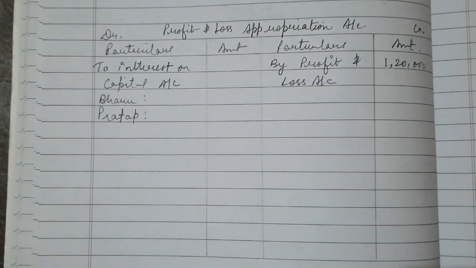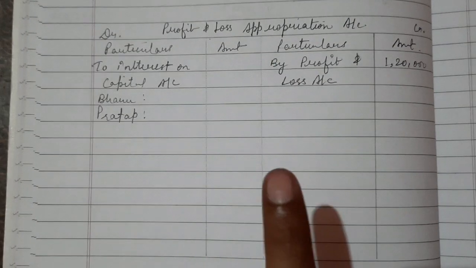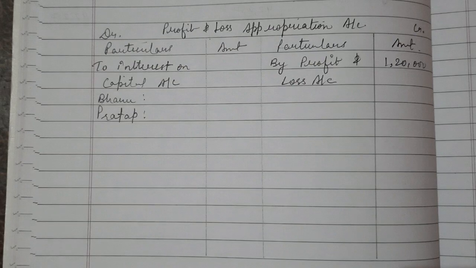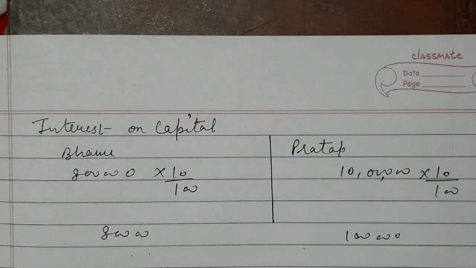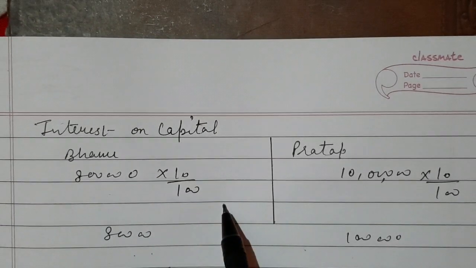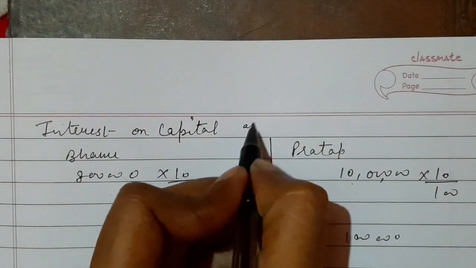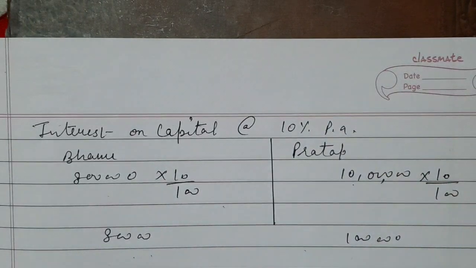As you can see in the question, the capital of Bhanu is 8 lakh. So interest on capital is 10%. So here I will show you the amount of interest on capital. For Bhanu, 8 lakh at 10% per annum, and for Pratap it is also 10% per annum. So I have calculated at the rate of 10% per annum, right?